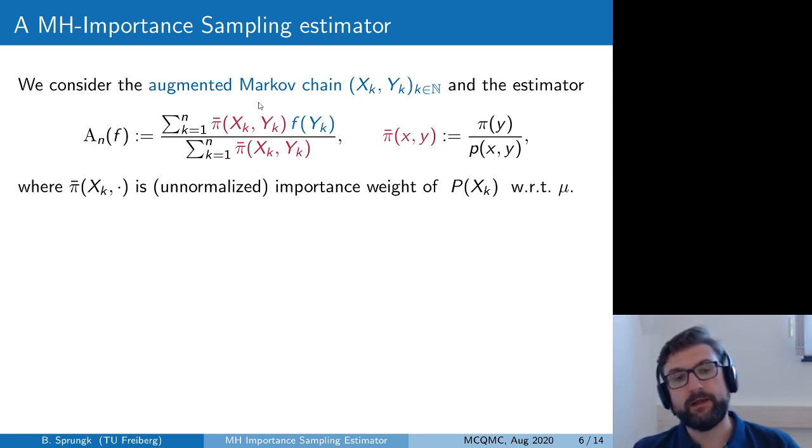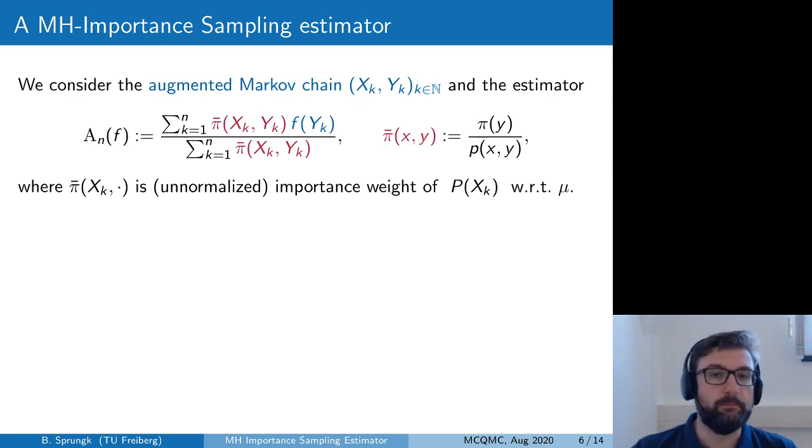This estimator now employs the so-called augmented Markov chain, which consists of the accepted as well as the proposed states yk, and the estimator looks like this. So it's like a self-normalized importance sampling estimator. We evaluate f here at yk, and then we have the corresponding unnormalized weights given by the value of this function pi bar evaluated at xk and yk, and pi bar is given as the ratio of the unnormalized density of our target distribution divided by the proposal distribution.